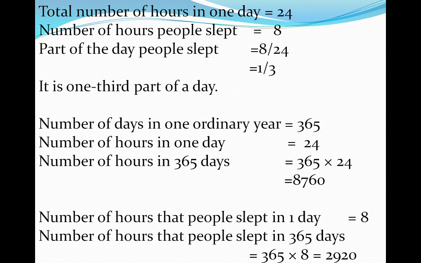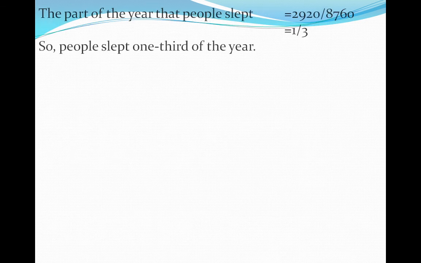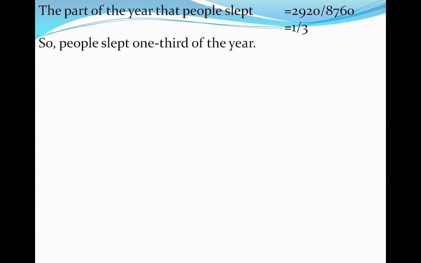With the help of these numbers, we can find out the part of the year that people slept, and that is 2920 upon 8760. And the short form is 1 upon 3. So people slept 1/3 of the year.